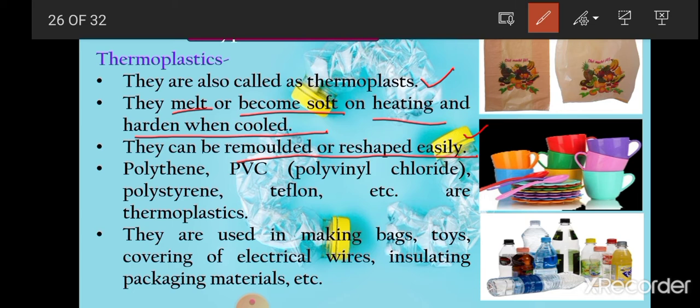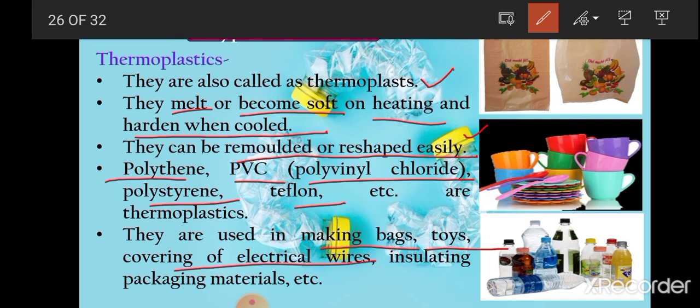They can be remolded. That is why recycling of thermoplastics is very easy. The examples are polythene, PVC, that is polyvinyl chloride, polystyrene, Teflon, etc. These are the examples of thermoplastics. They are used in making bags, meaning polythene bags, then toys also, and covering of electrical wires.